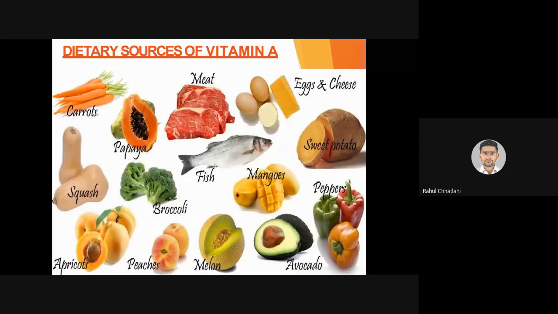Also other items, as you can see, are present in vegetarian food too. Yes, it is not that you need to eat non-vegetarian food to have enough vitamin A, but it is present excessively in meat and fish, along with even eggs and cheese.